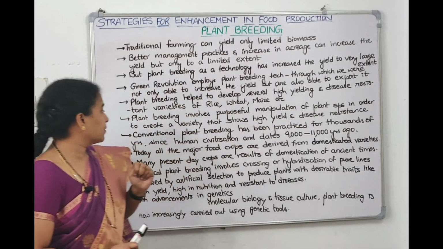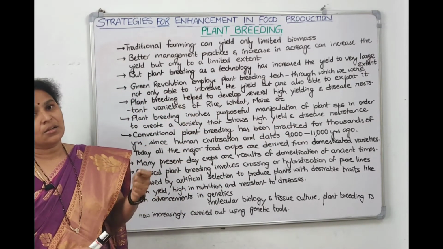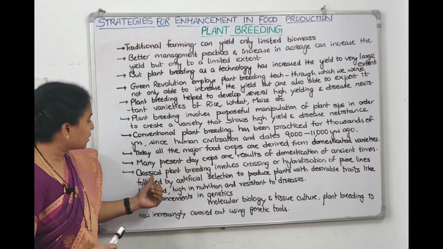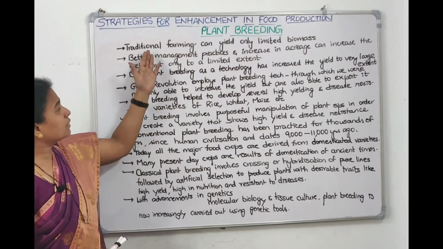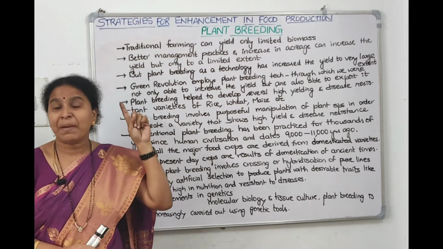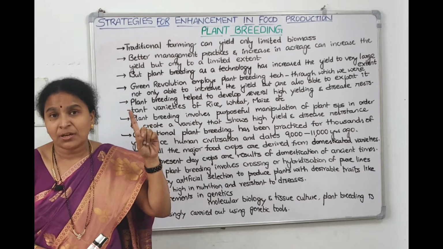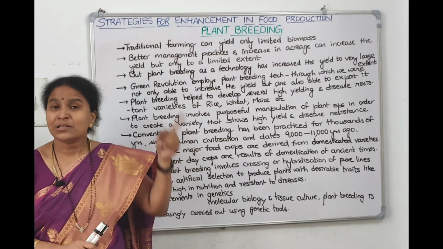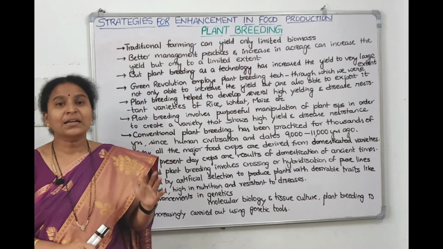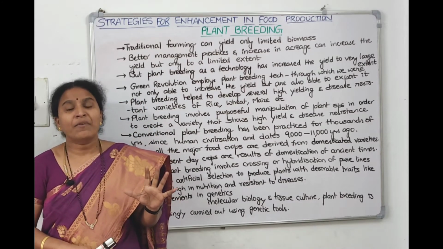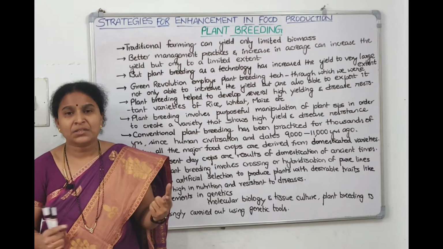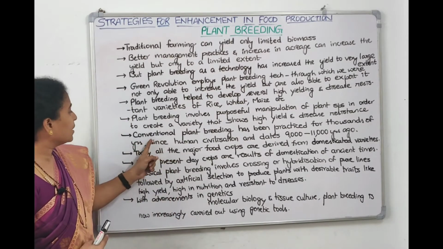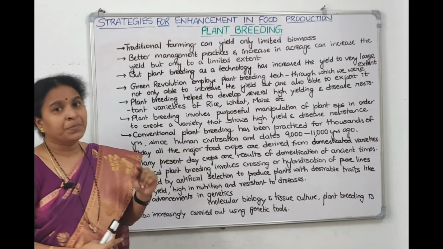Then here in NCERT, the author is trying to tell us what is conventional plant breeding. Then he will tell us what is classical plant breeding. First he talked about traditional farming, the ancient man when he started agriculture. Whatever seed he dropped inside the soil, he is sowing and he is getting the plant. That is called traditional farming. After that, when civilization started, when we started introducing hybrid varieties, we started crossing and all, that comes under classical, it comes under conventional plant breeding.